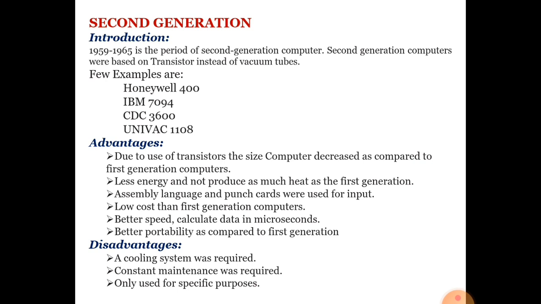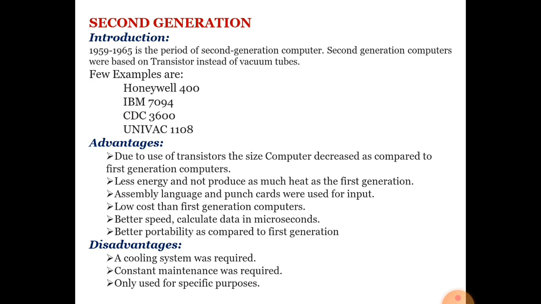What is assembly language? Assembly language is alphabet and numeric language. Alphabet and numeric language is known as assembly language. So now second generation computer understand assembly language. It is easy to use than the first generation computer, means second generation computer can easily be used by the general human because general humans are familiar with the alphabet and numeric.